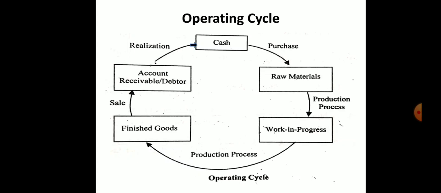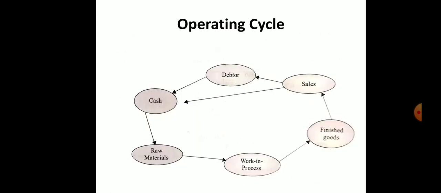market. With accounts receivable or debtors, while selling the product, some customers will not give money on time, at the time of purchase. Later, on credit, they will pay. So we sell the product on credit, and after 3 or 4 months we receive that money. From that we get cash. So from sales also we get cash from accounts. So this is an operating cycle.